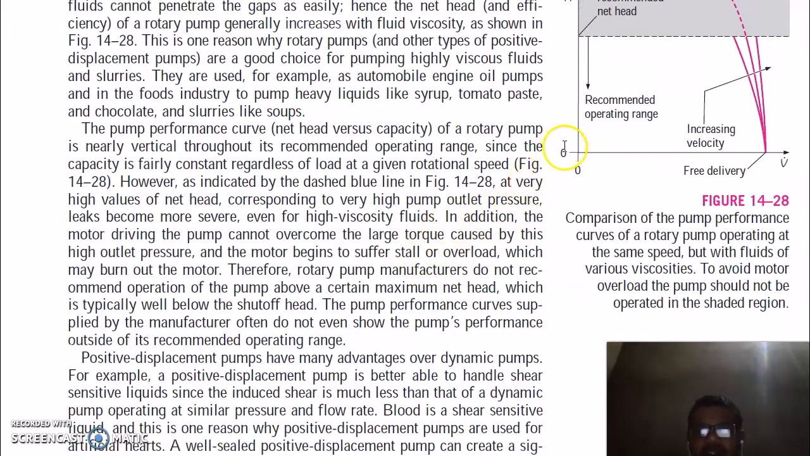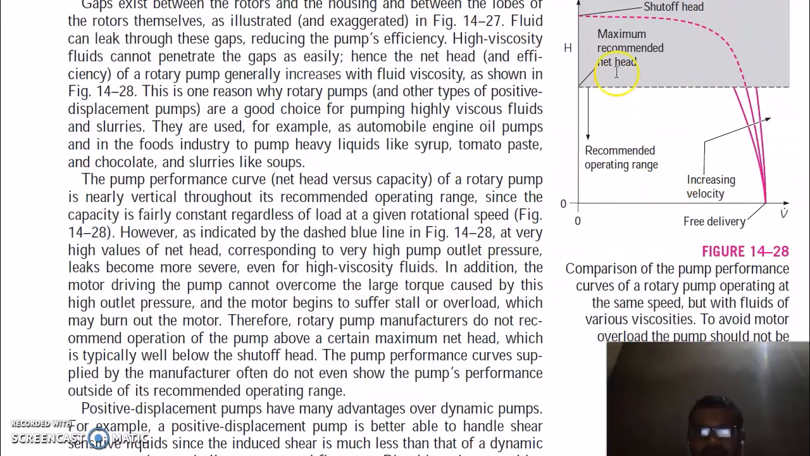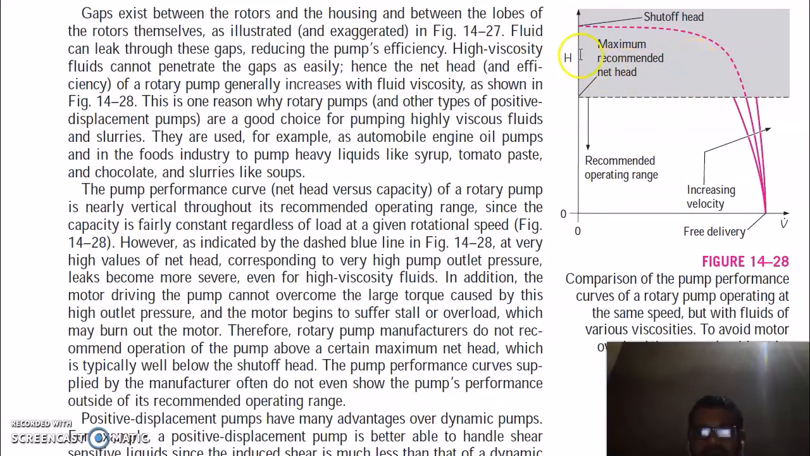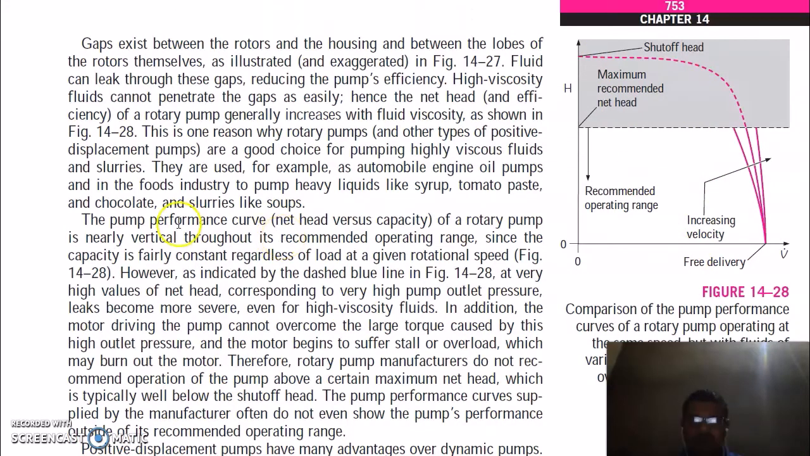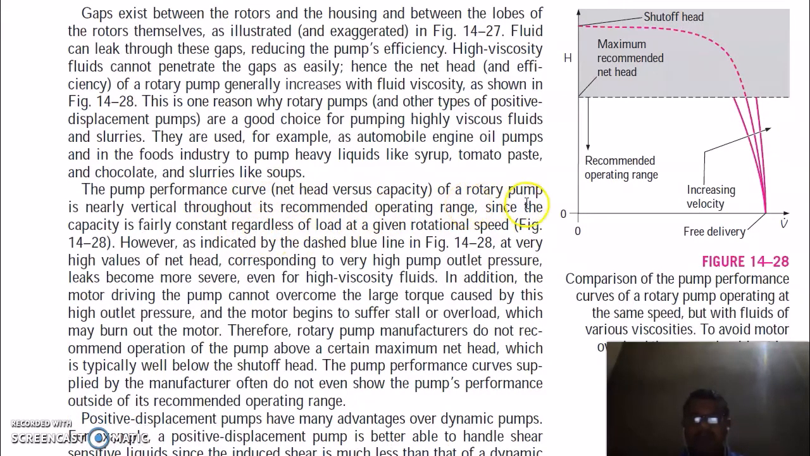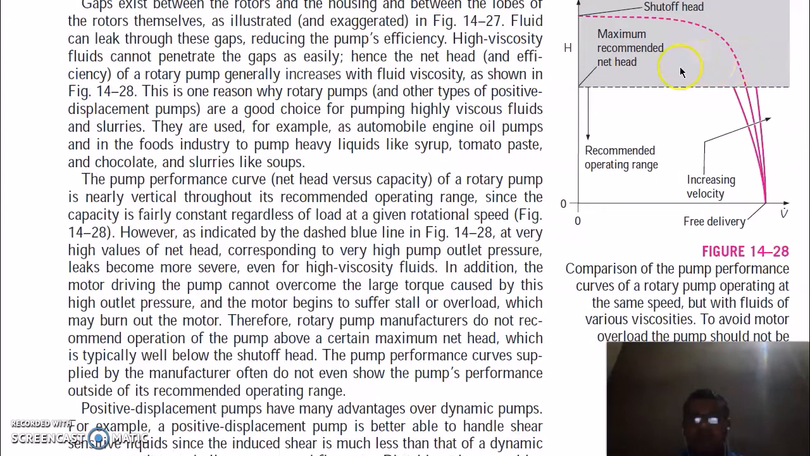The pump performance curve of a rotary pump is nearly vertical. You can see this is almost vertical, and this is the head here, throughout its recommended operating range. You can see the head changes while the volume flow stays the same, because this is a positive displacement pump. However, you can see this gray area, which is avoided for operation.